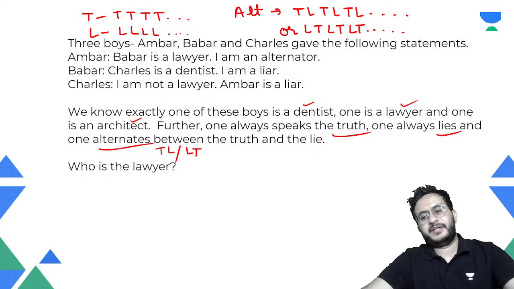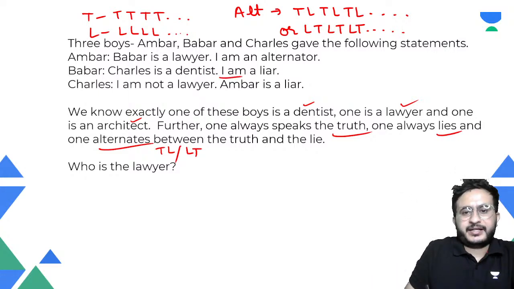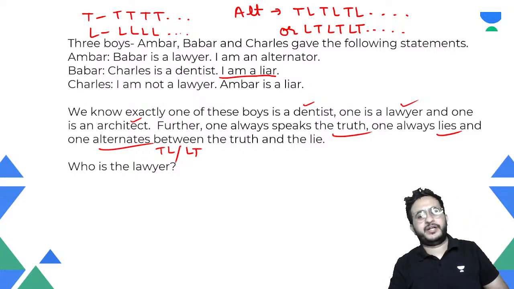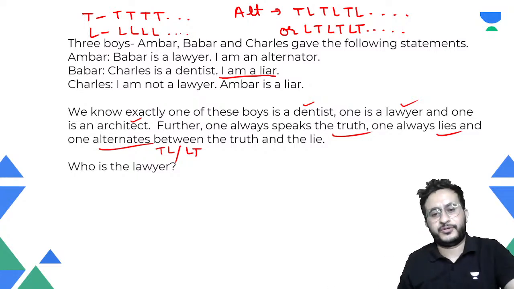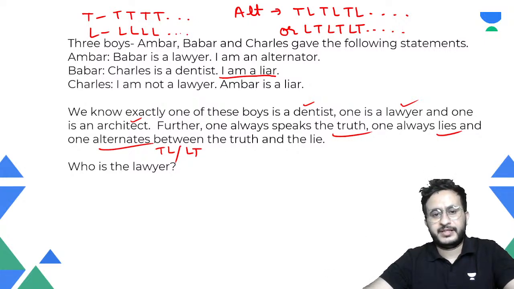Remember one thing: whenever a person says, I am a liar, that is a point you can use to identify whether the person is telling the truth or a lie. So tell me, if a person says, I am a liar, what kind of person will that be? Will a truth teller say, I am a liar?